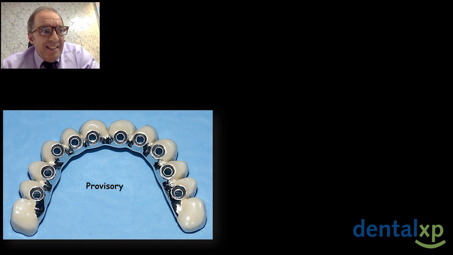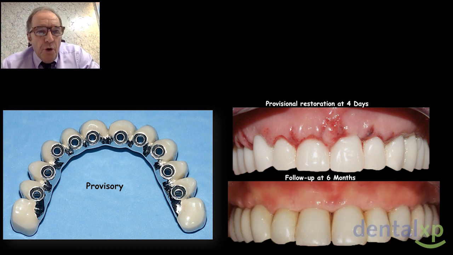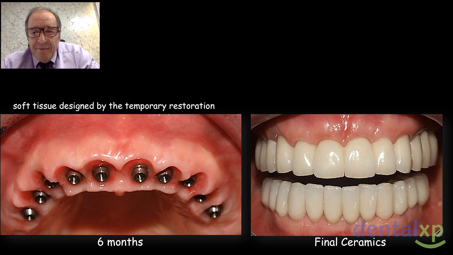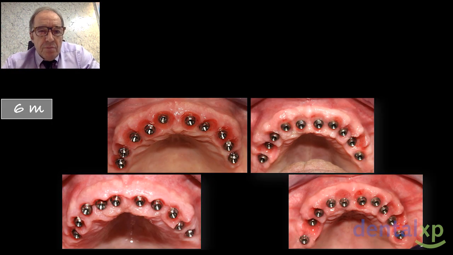Provisory, get the quality of the provisory restoration. The provisory restoration in mouth after 4 days and a follow-up at 6 months. But you can see the soft tissue design by the temporary restoration and the final ceramics, that is at 6 months. Another case before final ceramic, but I want to show you what happens inside at 6 months.